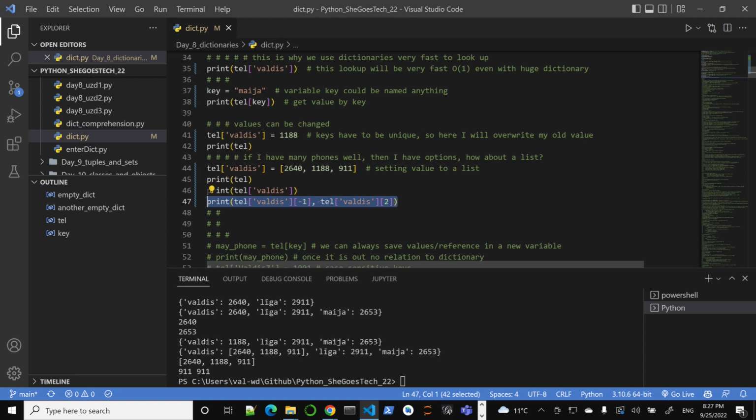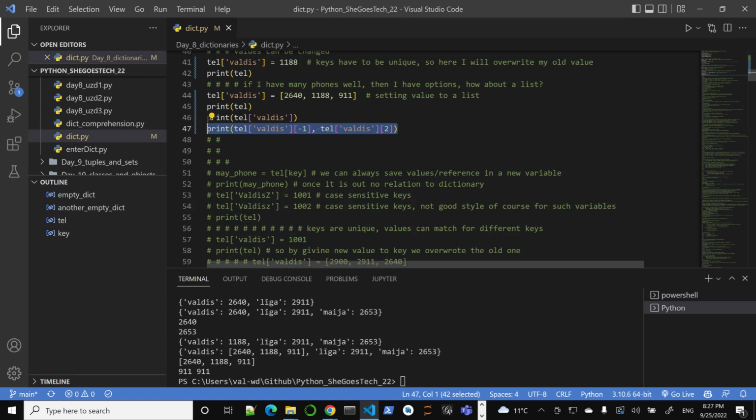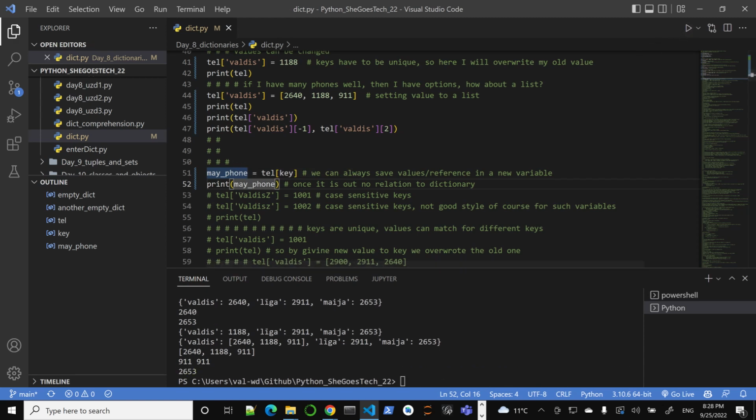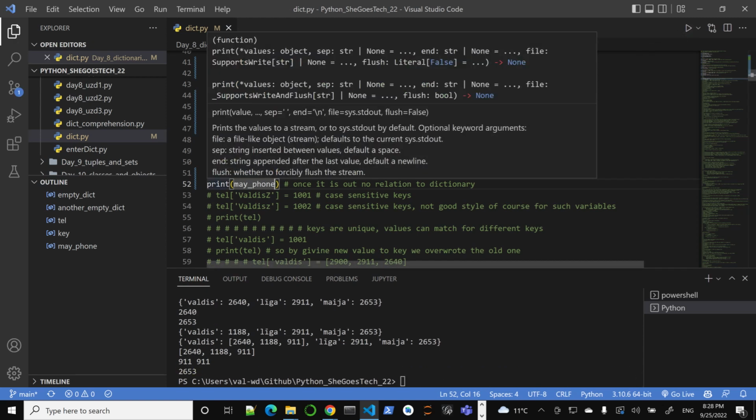Let's move on to how we store the data. Of course, if we need to use the values separately, there is no restriction. You can use them as a variable. Let's say we have a new variable, Maya's phone, and we can store the value associated with this key. I have my phone dictionary, I have my key, which is Maya, and it is stored. Once it's out, it has no relation to the dictionary. I just have the primitive value 2653. It's just a number.